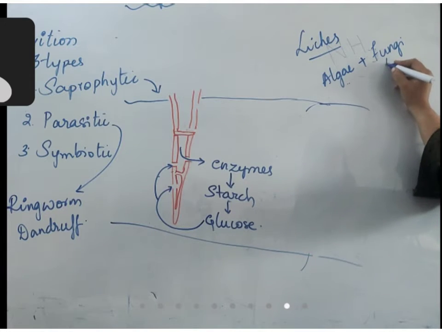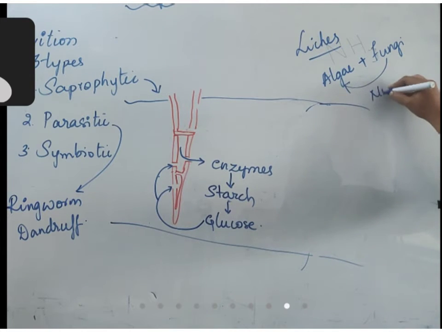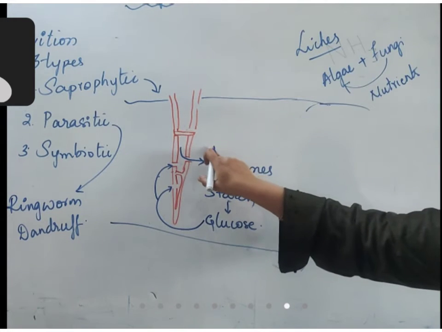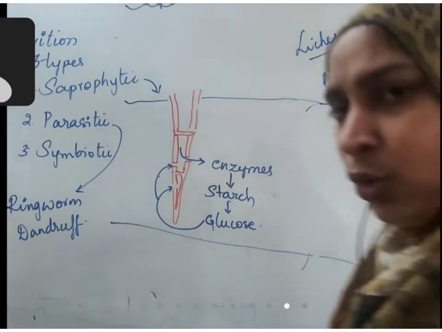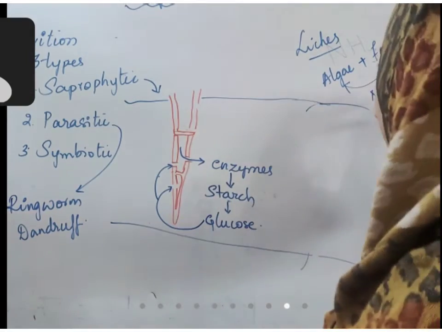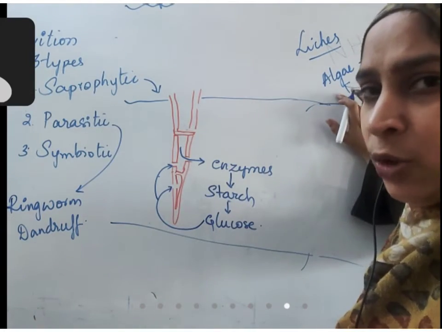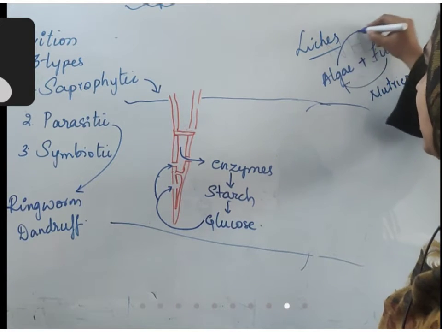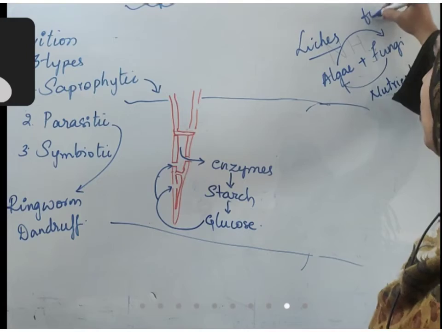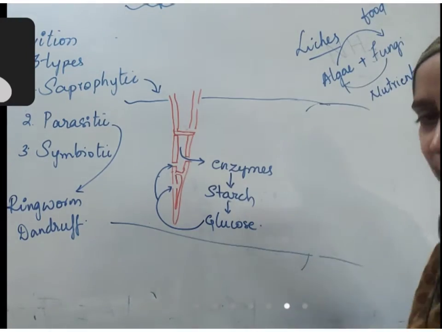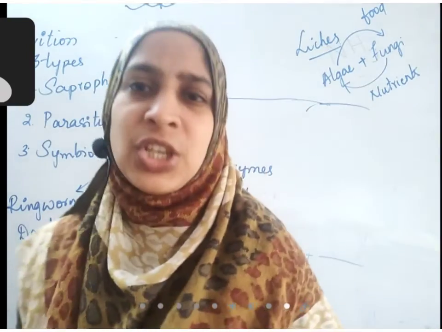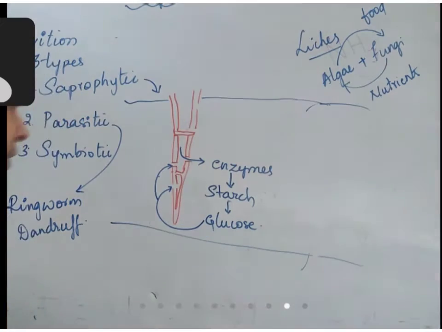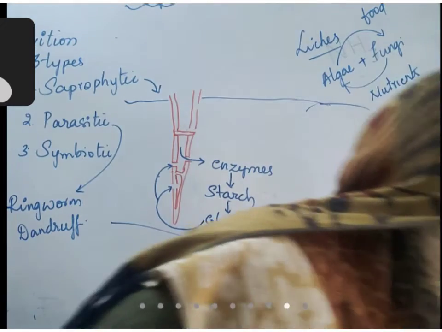So the fungus supplies nutrients to this algae. Fungus has this type of mycelium which can penetrate deep into soil, so it absorbs the nutrients and supplies them to the algae. Fungus cannot make its own food, but algae can make its own food, so it will supply food to the fungus. In this way, they help each other and live together. This type of relation is called a symbiotic relation. That is about nutrition in fungus.